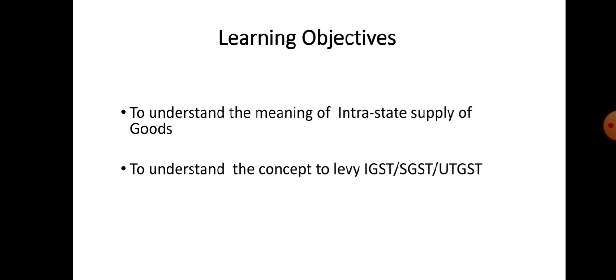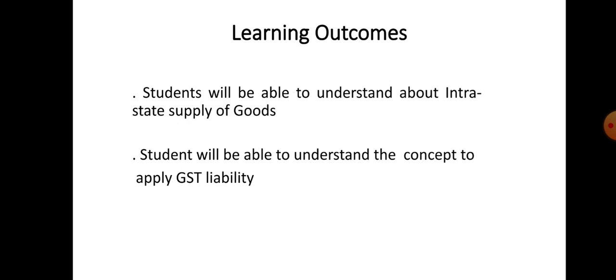The learning objective is to understand the meaning of this term, and secondly to know the concept for the purpose of levying the GST, that is IGST, SGST and UTGST. The outcome is that it helps the students to understand the concept, to know the meaning and also to apply the GST liability by understanding the term intrastate supply of goods and services.